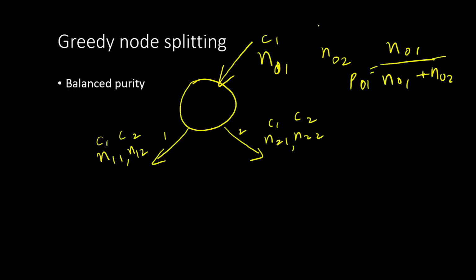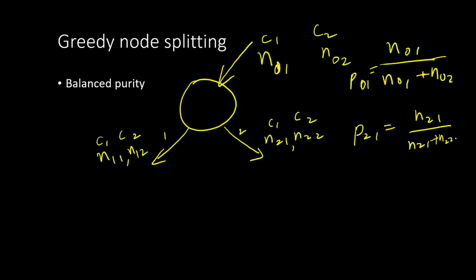Okay, so here for the second branch, our P21 is going to be n21 divided by n21 plus n22. Okay, so that is our probability of class 1 on the second branch.